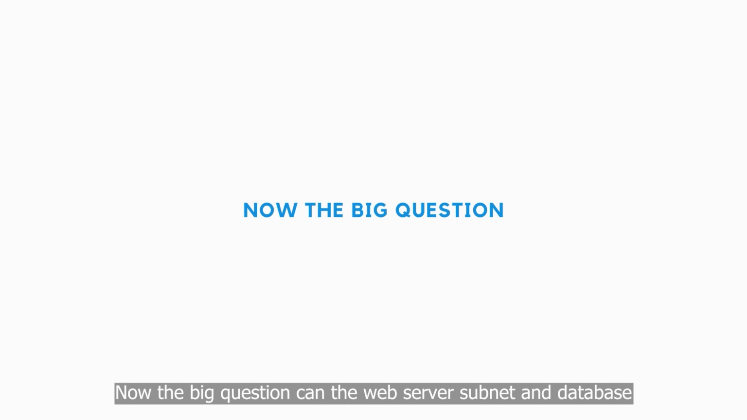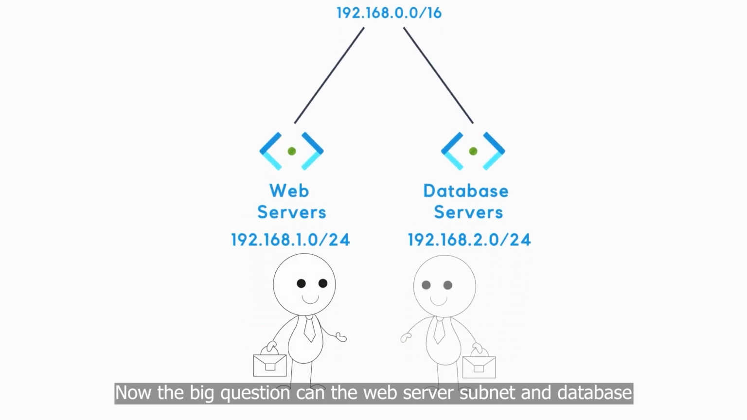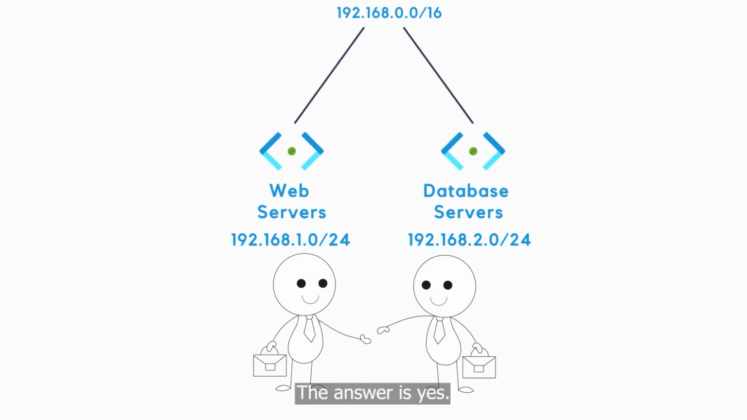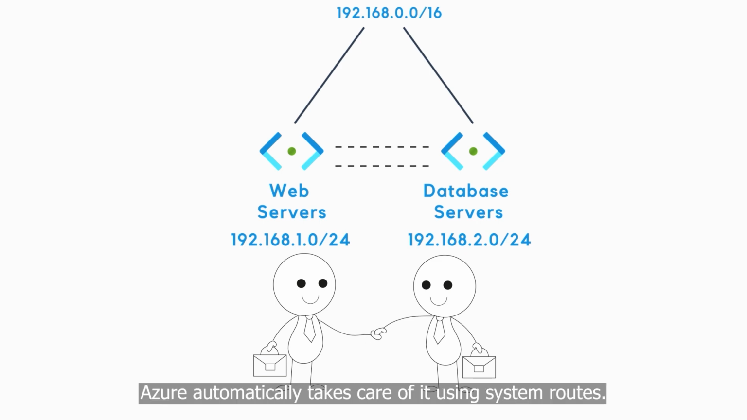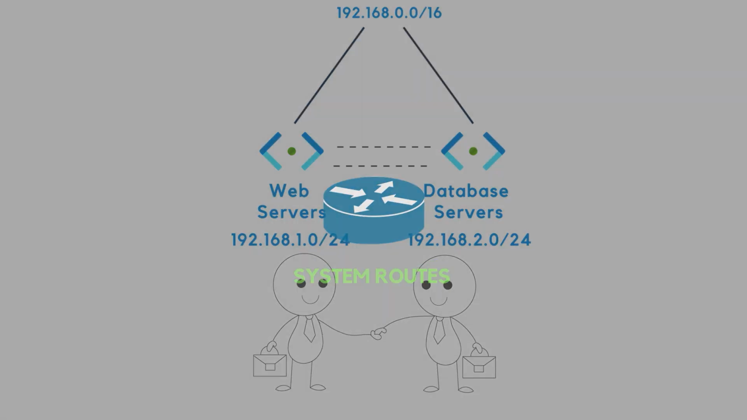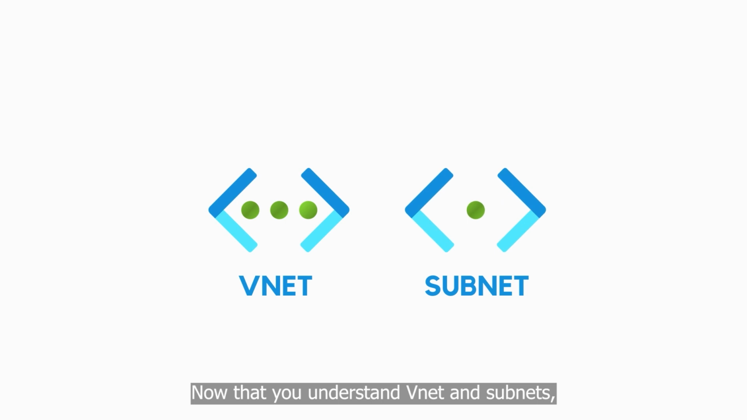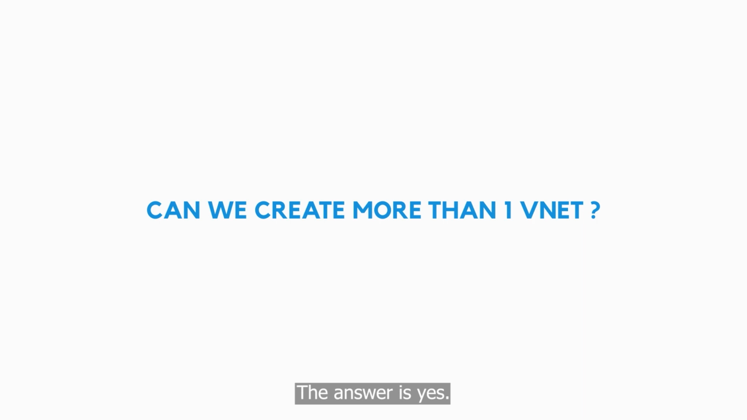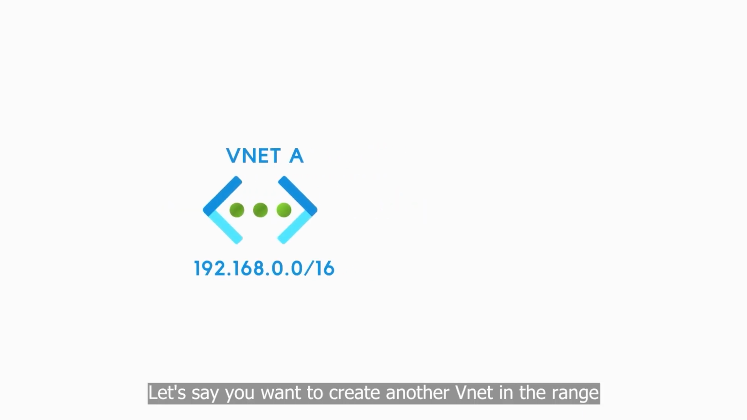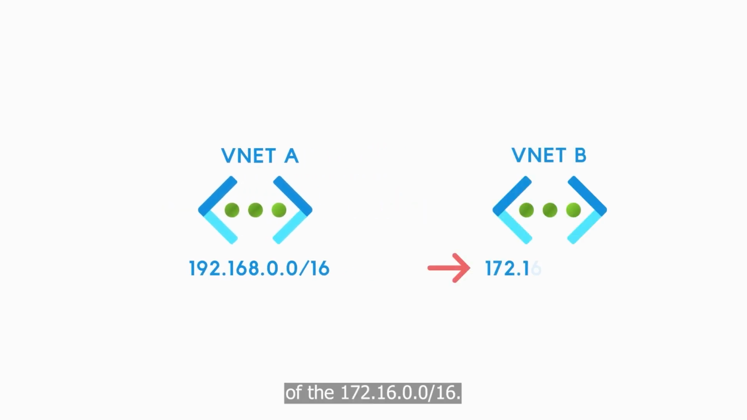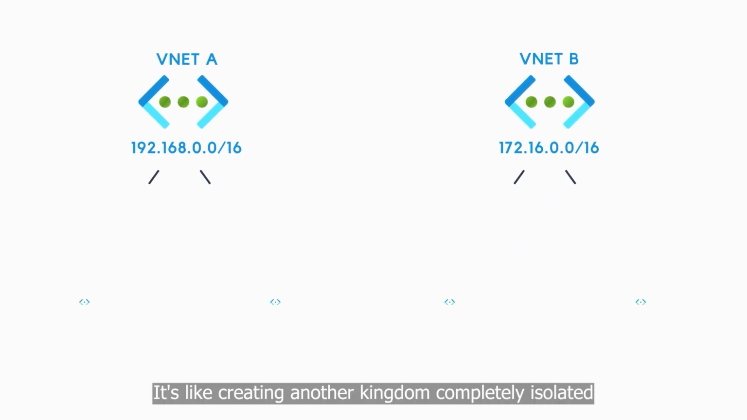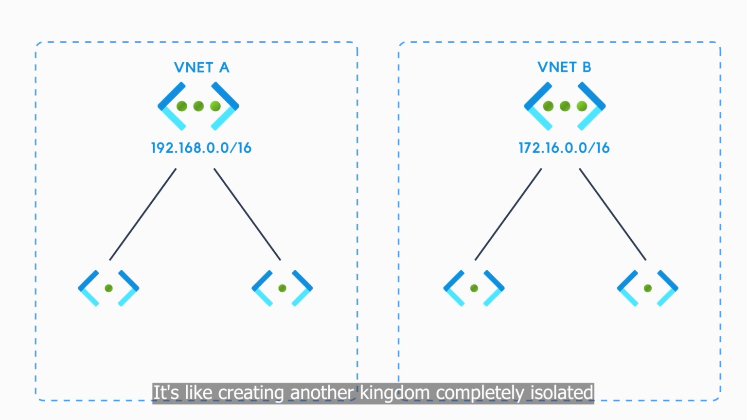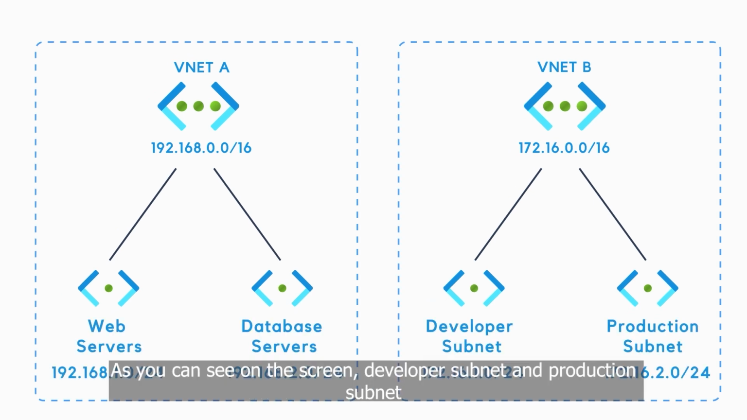Now the big question, can the web server subnet and database subnet talk to each other? The answer is yes. Azure automatically takes care of it using system routes. Now that you understand VNet and subnets, the next question is, can we create more than one VNet? The answer is yes. Let's say you want to create another VNet in the range of 172.16.0.0/16. It's like creating another kingdom completely isolated, and within that subnets, as you can see on the screen. Developer subnet and production subnet.